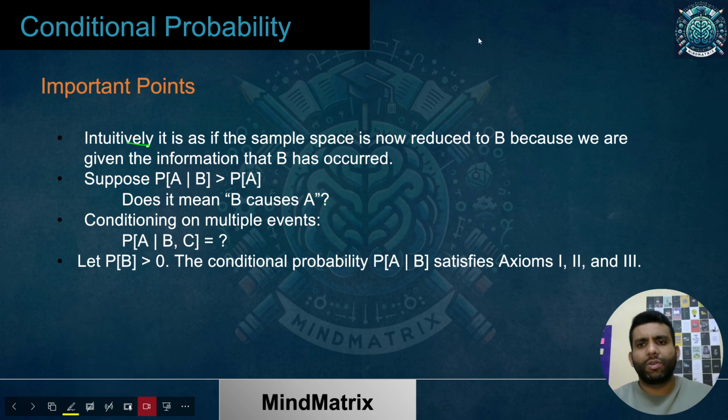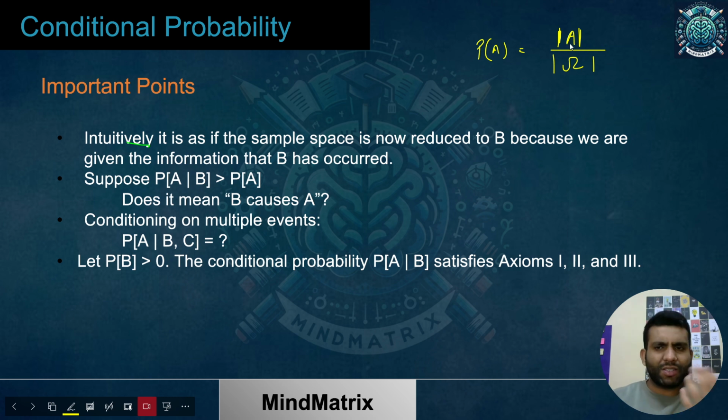If I say simply P(A), then, if you remember, we have talked in terms of length, area, and measure. If A is my set, an event that will be a set, then in basic form P(A) is the number of elements present within that set divided by the number of elements present in my sample space.